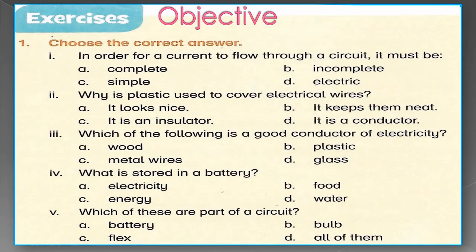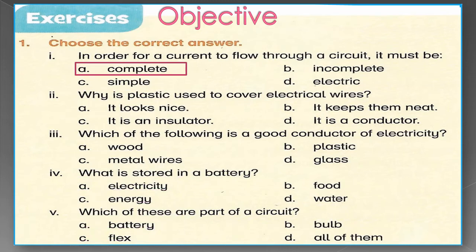We will first solve the objective part of the exercise. Question number 1 is choose the correct answer. We have 4 possible answers and we will have to select the correct one. Statement number 1. In order for a current to flow through a circuit, it must be A. Complete, B. Incomplete, C. Simple, D. Electric. And you all know, dear students, that current can only flow through a complete circuit.